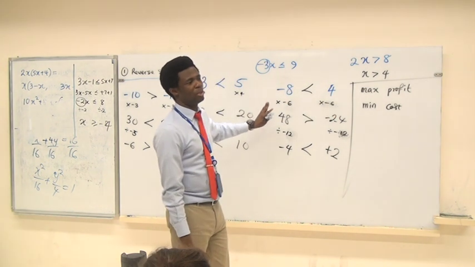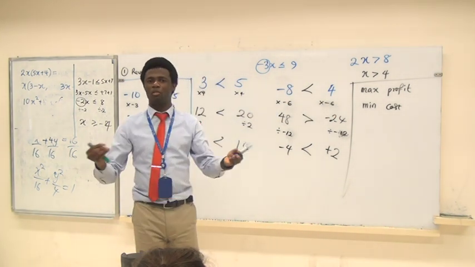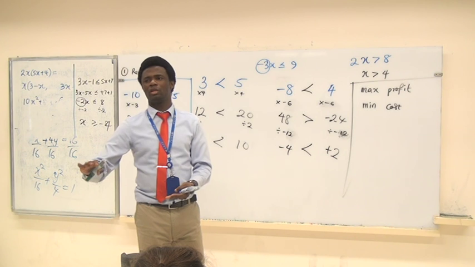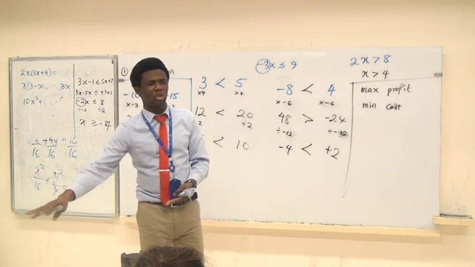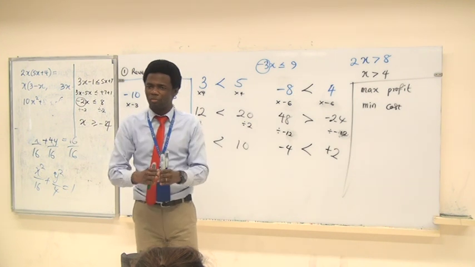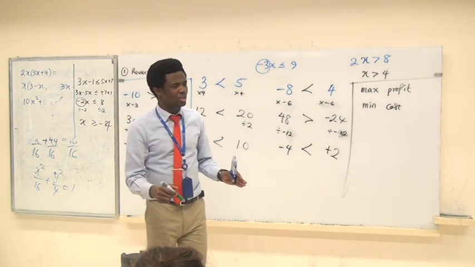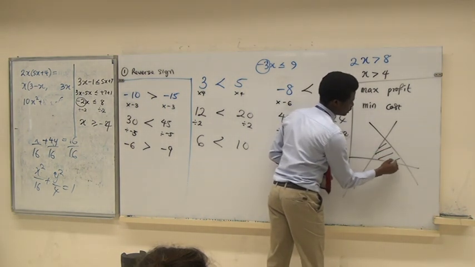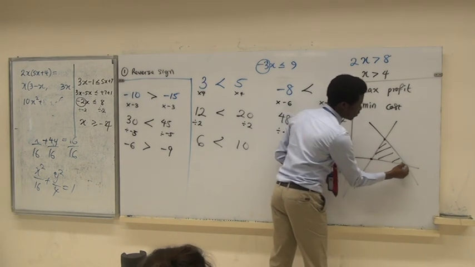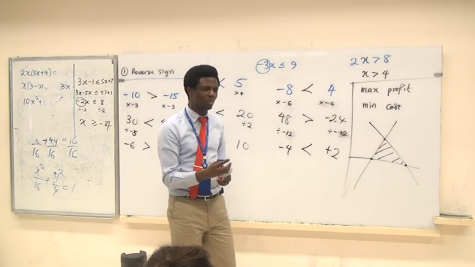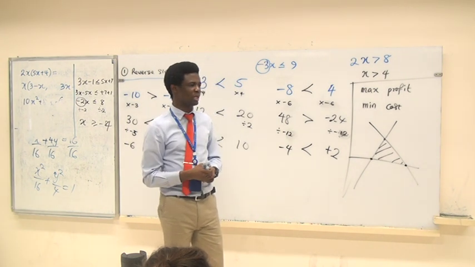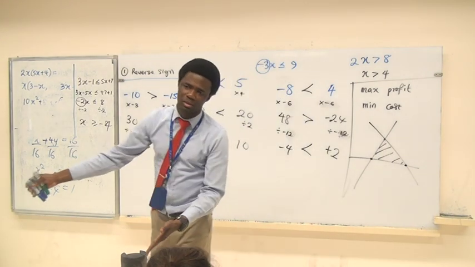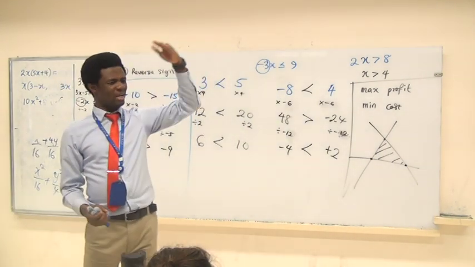Linear programming problem is when you consider all the major factors, like how many people are working there, how many hours do they work, how many of these commodities do you have, something like that. We put it in inequality form, we plot the graph, then we use something we call feasible regions. So if we plot the graph, and we get, oh, these are the regions, then we use all these points, they are x and y, and we'll be able to get the minimum or the maximum of whatever we are trying to formulate. But there is no way you will know how to get this without inequality problems. So that is why it's at the end of the textbook.